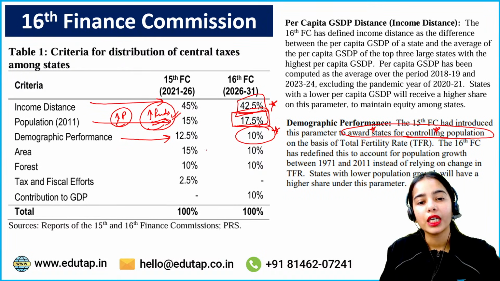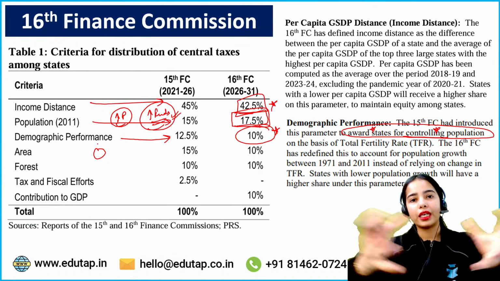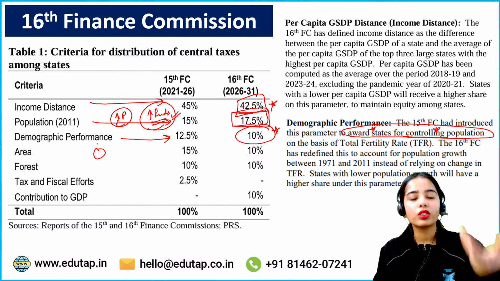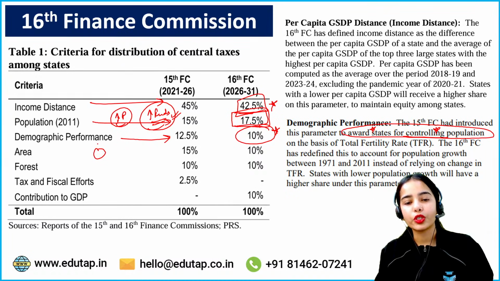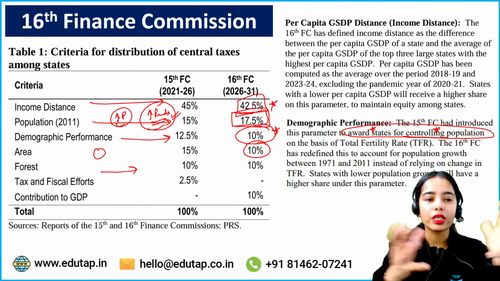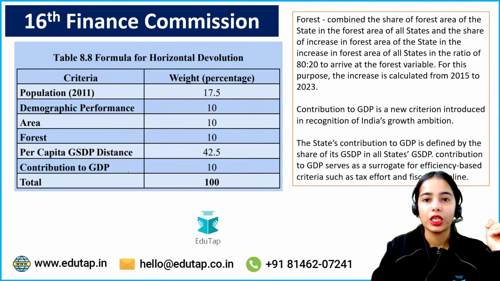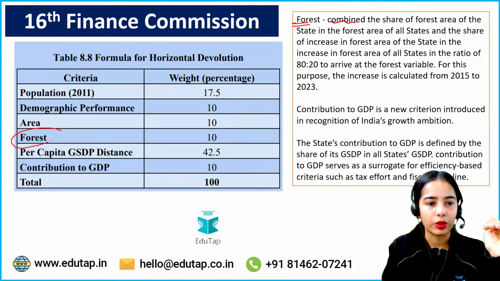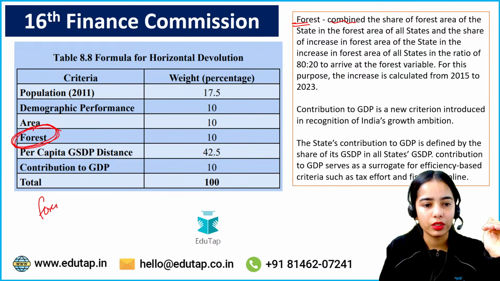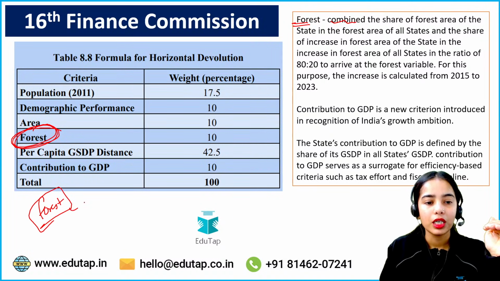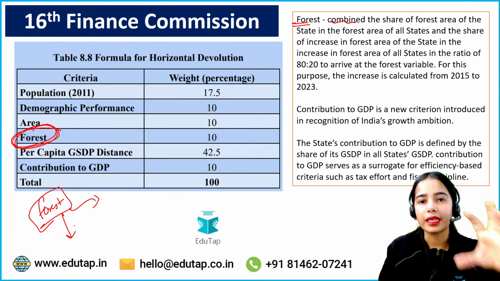The area: on the basis of area, the larger the area of your state is, the more benefit you get, the more funds you get. So its weight has been reduced to 10%. Now the forest, what is this forest about? For this particular criteria, there are two things that are taken into account.